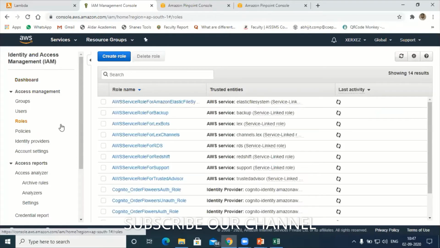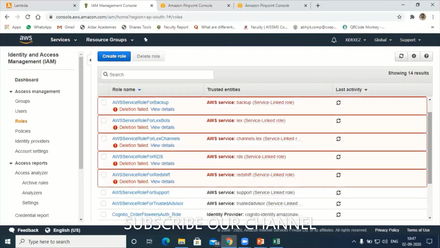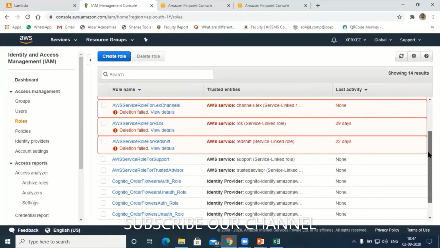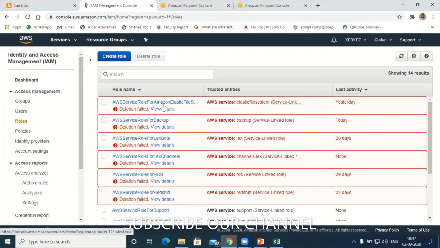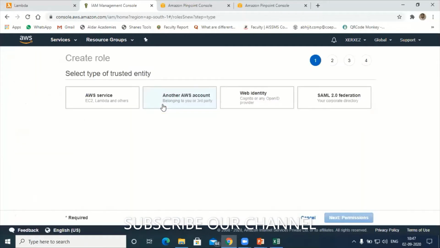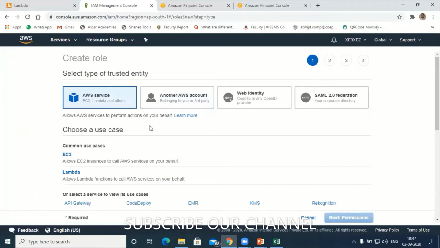Okay, so these many roles I have already created. So let's try to create one more role for my Lambda function. Go and hit on create role. So you can see the options here: EC2, Lambda, and other AWS services, AWS accounts, web identity, SAML federation.